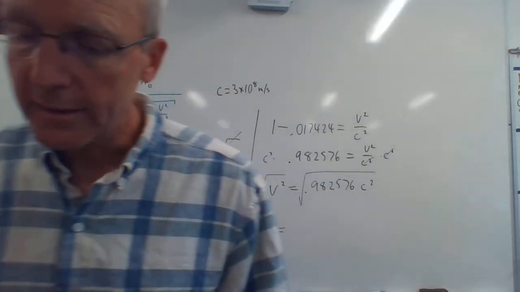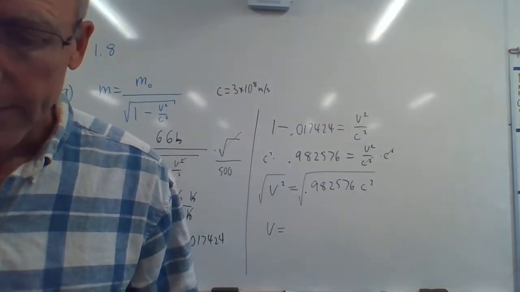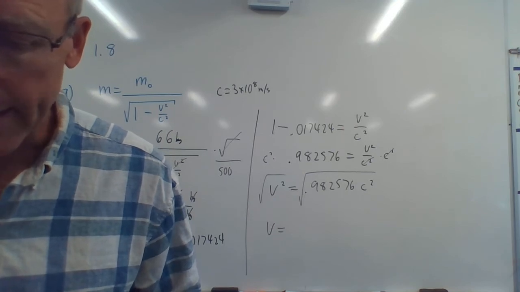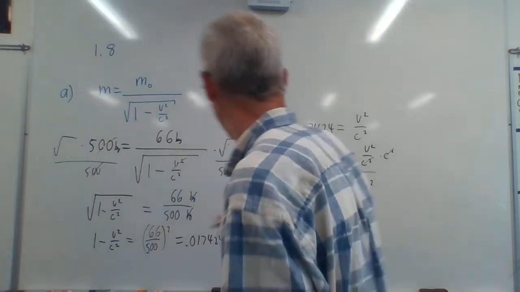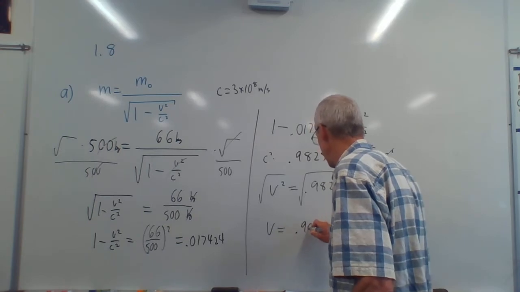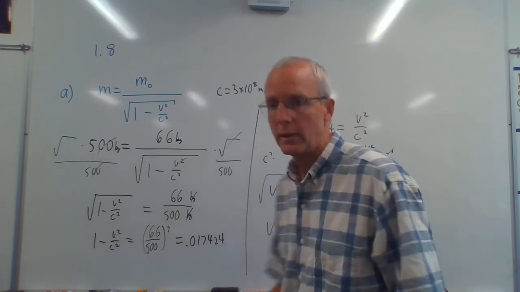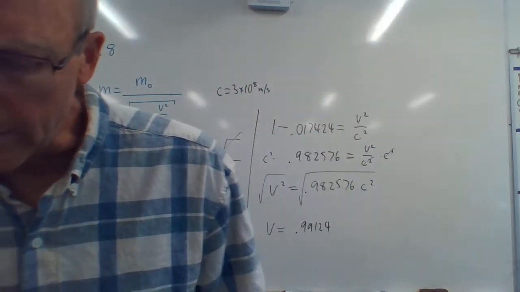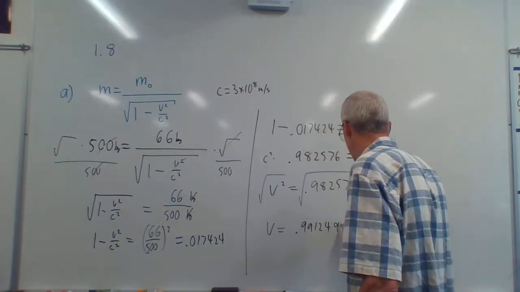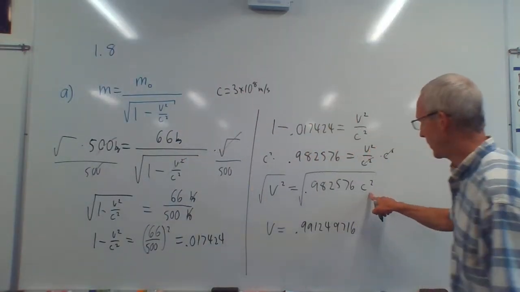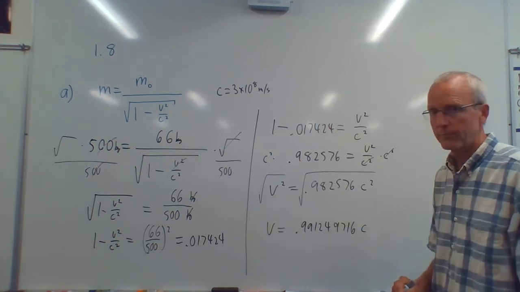I left it on my calculator, so I can do that real easily. Square root of that number, I get, oh my gosh, 0.991249716. And the square root of c squared is c.